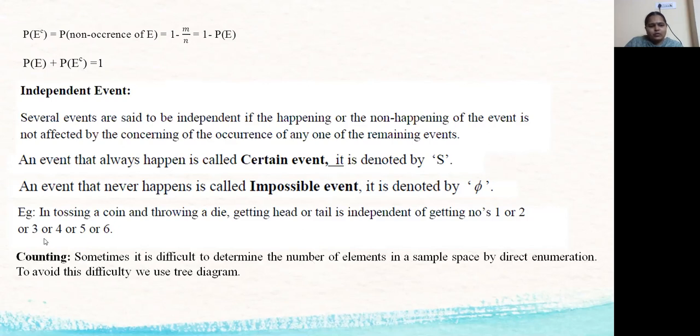Counting. Next definition, counting. Sometimes it is difficult to determine the number of elements in a sample space by direct enumeration. Suppose we take a pack of 52 cards, and from that we want to take some cards, like 4 or 5, then we can say there are 52C5 ways to take the cards. We have already seen the sample space contains 4 elements when we toss a coin 2 times, or 6 elements when we throw a die. But sometimes it is not easy to enumerate the outcomes in the sample space. In that case, we can use a tree diagram.